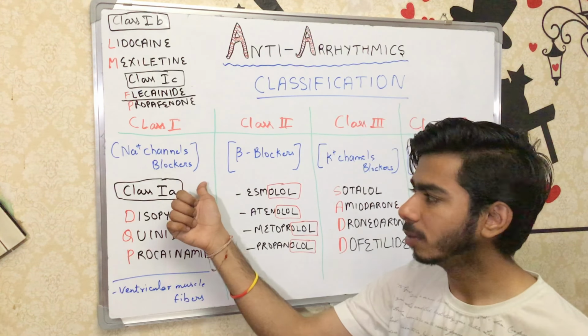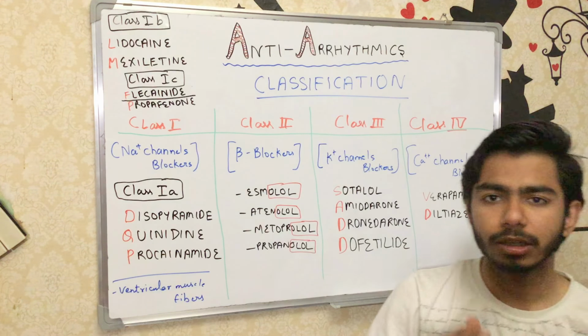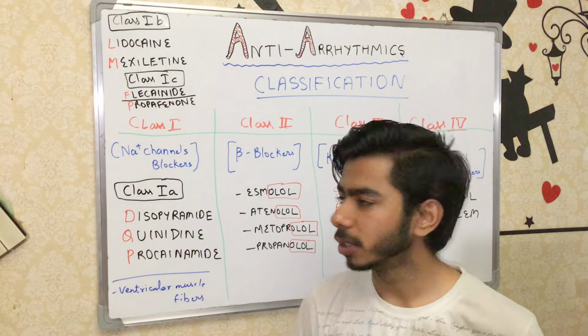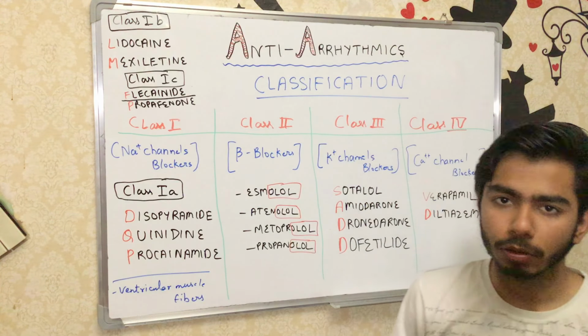So if they block the sodium channels, there will be no phase 0 in the ventricular muscle fibers. That's how they are working over there. The sodium channel blockers, which we also call class 1 agents, and class 1A more basically.